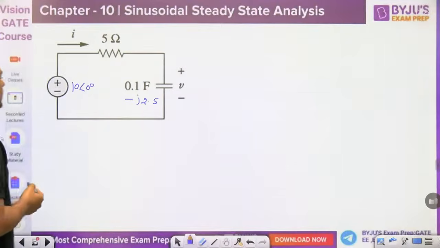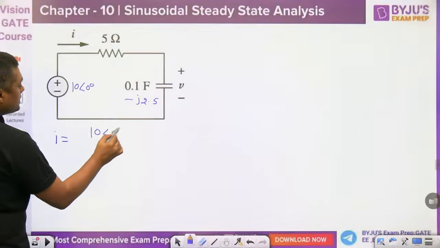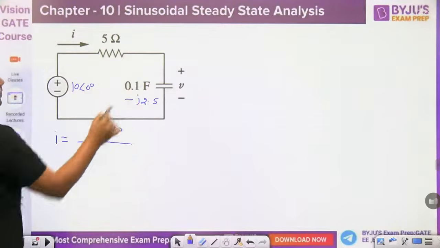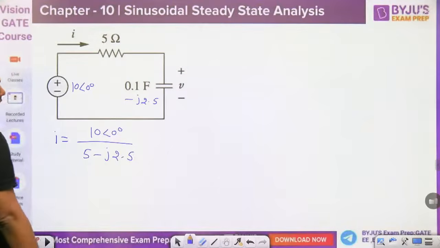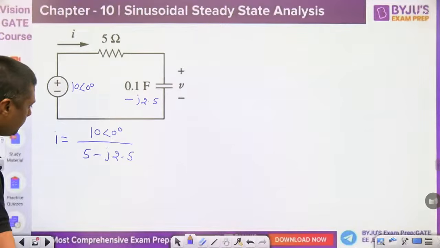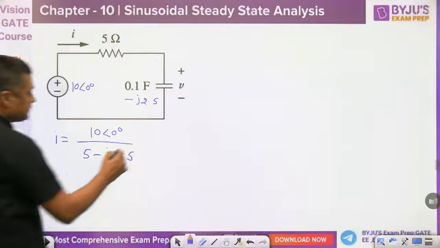So what is the current here, guys? Current will be voltage upon impedance, 10 over 5 minus j2.5. Now find the magnitude of the denominator: root of 5 square plus 2.5 square. You will get the magnitude 5.59.